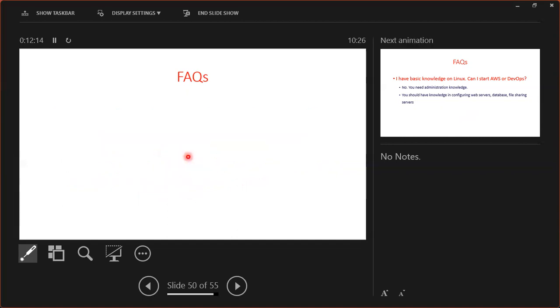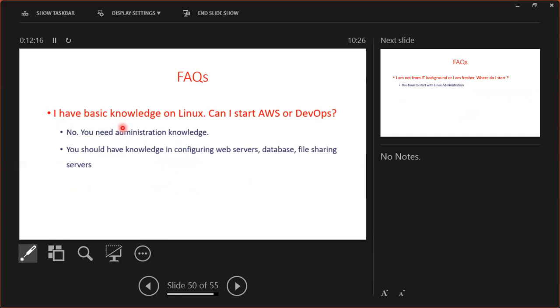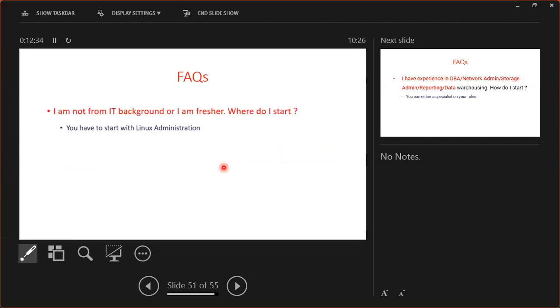The second thing: I have basic knowledge of Linux, can I start AWS? No. We need administrator knowledge. You should have some knowledge related to configuration of web servers, application servers, and database servers. I'll teach you how to install and configure these servers, free of cost. I am not from an IT background, I am a fresher, where do I start? You have to start your AWS from Linux. If you have Linux experience and knowledge, that is a very big advantage for us. Or else we have to start with Linux. I'll start our classes with Linux.